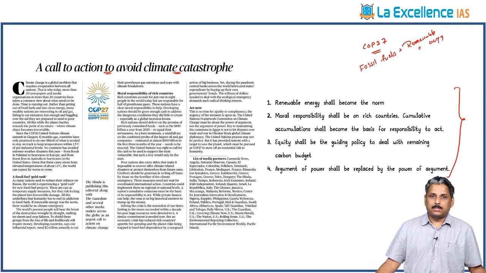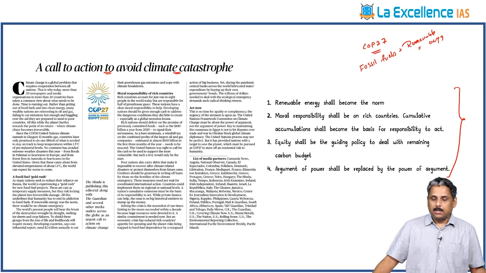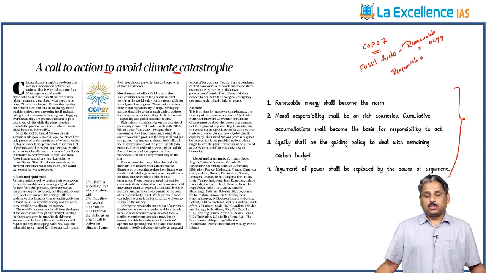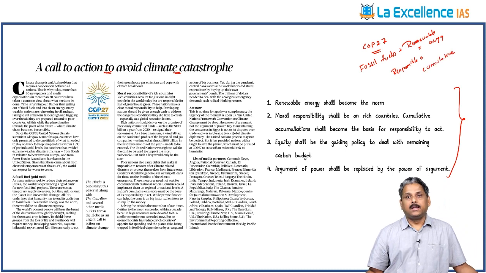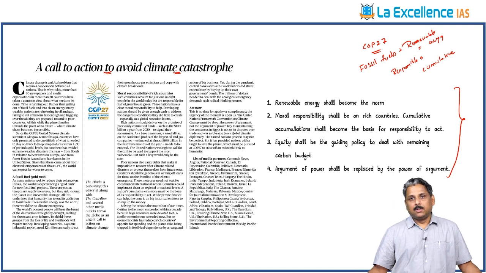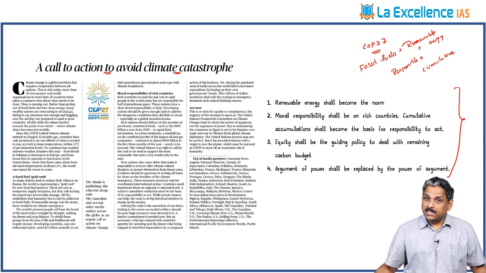No more fossil fuels. Second is, who has to be responsible for the accumulated gases in the atmosphere? In this case, the responsibility shall be on the people who have created these gases in the atmosphere. So the rich countries were responsible for the accumulation of the existing gases. So historically, the cumulative accumulations of each country shall become the basis for the responsibility or financial contribution they have to make to fight climate change. So proportional contribution to the cumulative accumulations shall be the order of the day.